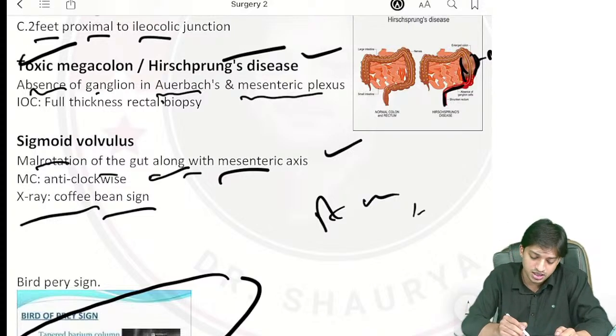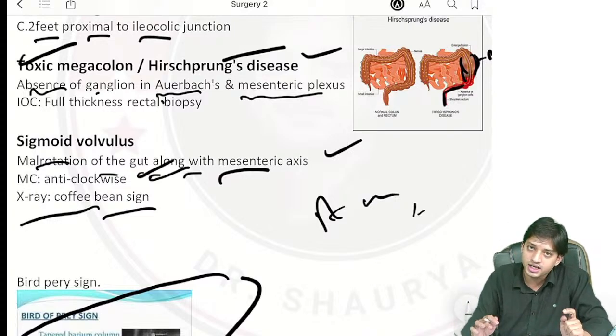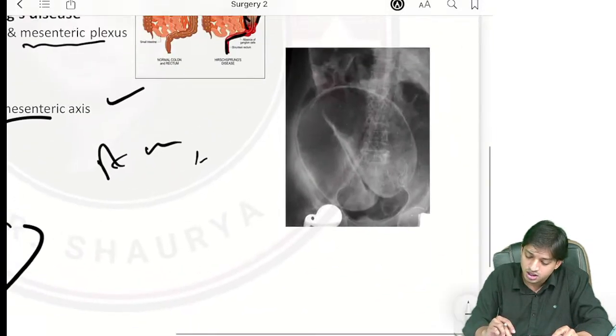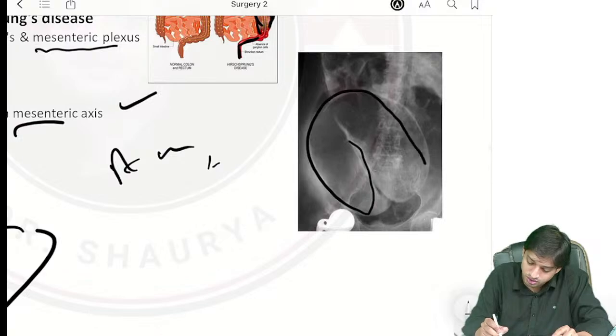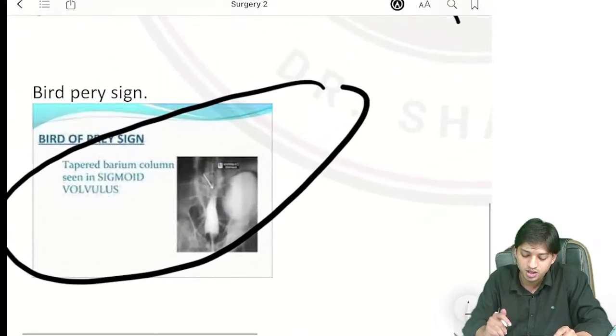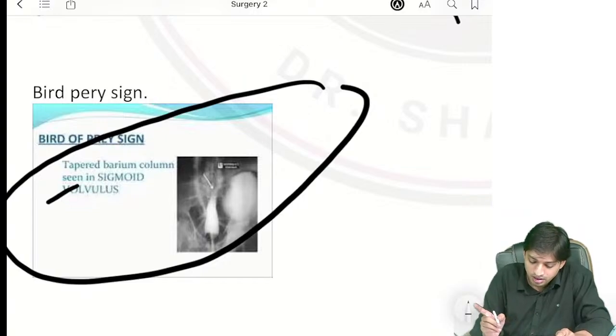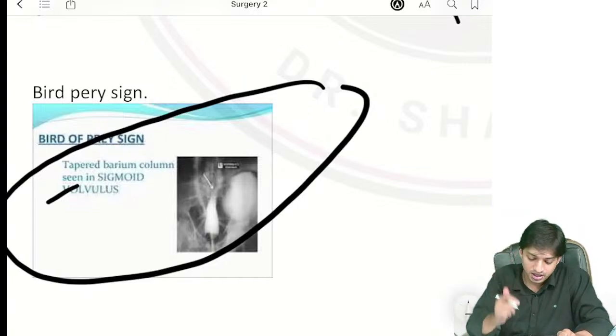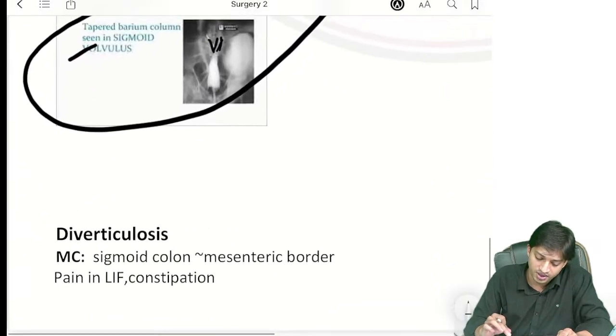Most commonly, it is the anti-clockwise rotation. In X-ray, very commonly they have asked you in radio and surgery combined question, coffee bean-like appearance, sigmoid volvulus, right? And one more sign they have asked you is the bird of prey sign, tapered barium column, where in X-ray you will find that bird beak appearance, bird of prey sign, right?